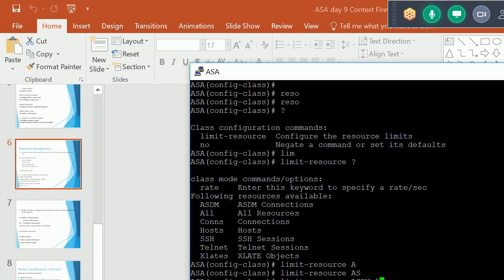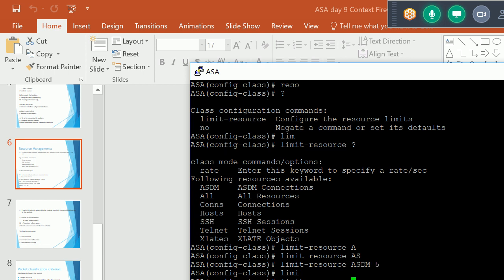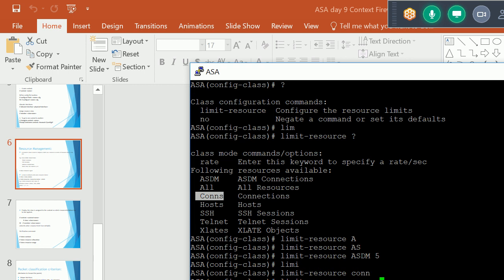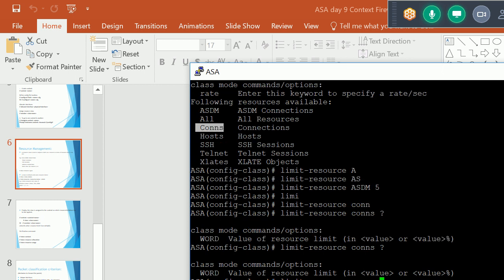Now for limit resource, I'll give the connection. We have to set it in percentage, or we can define the value. Let me give 10%.